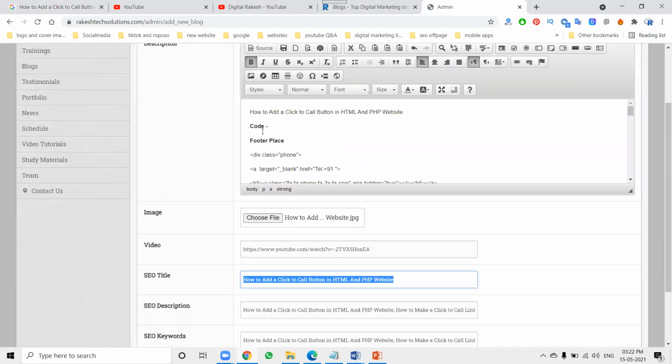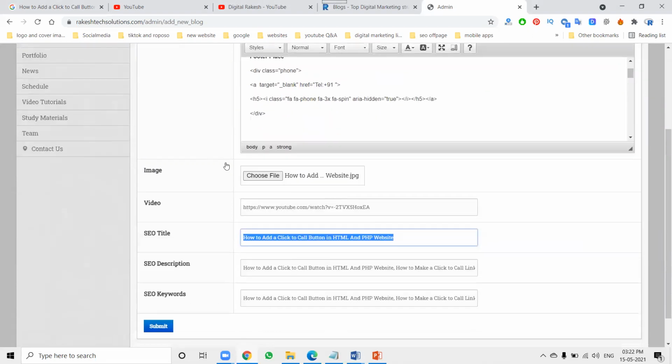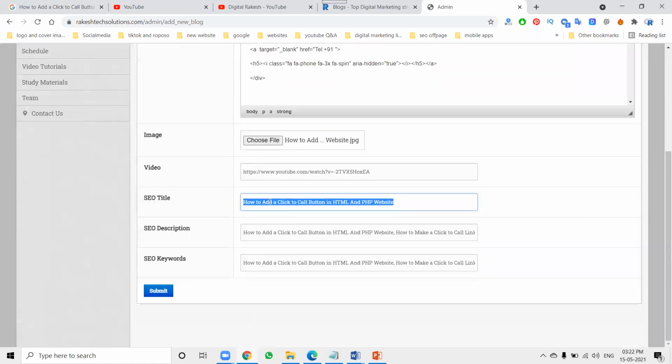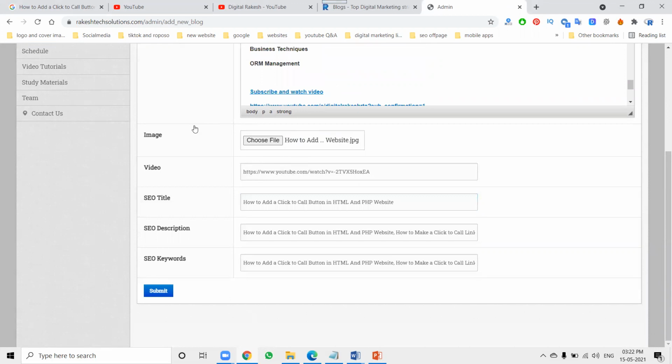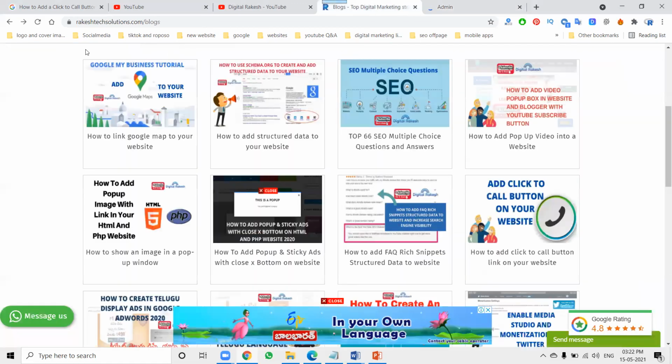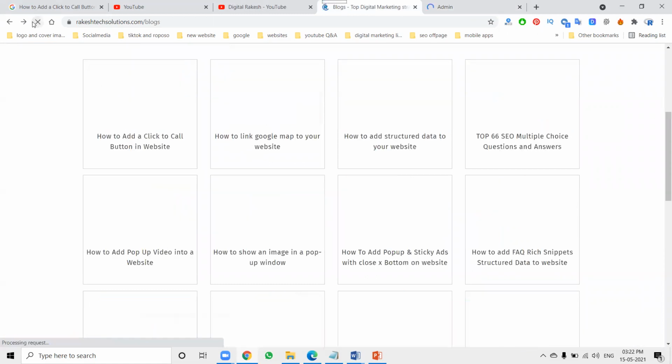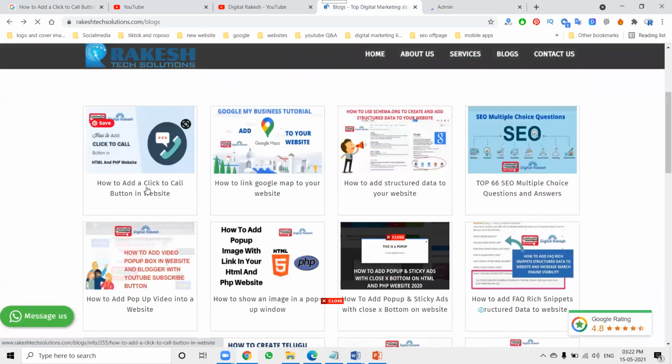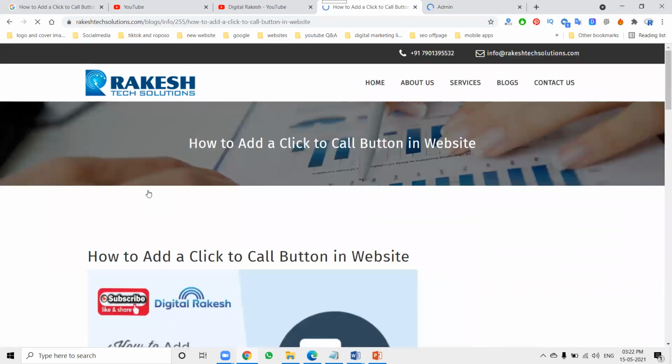Proper description with the H1 tag and image will be the same as the title we can use here, and each text you will be adding for the particular link option. Now click submit. After submission, you can refresh here. I'll show the option. Now click here.